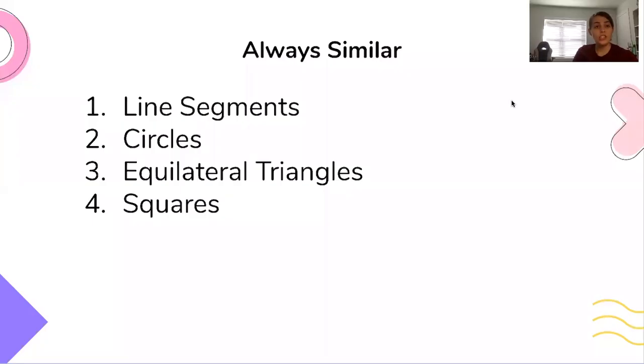So finally, there are just some patterns to know with figures. Some things are always going to be similar. Line segments, always similar. You can always move and dilate line segments to line up with each other. Circles will always be similar. Equilateral triangles are always similar to each other. And squares will always be similar to each other. Two squares are always similar.